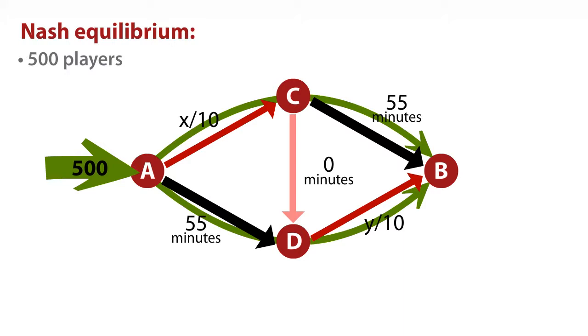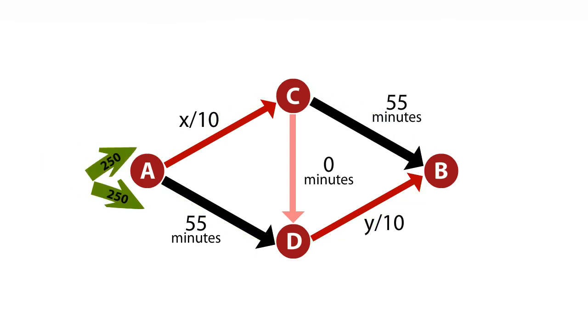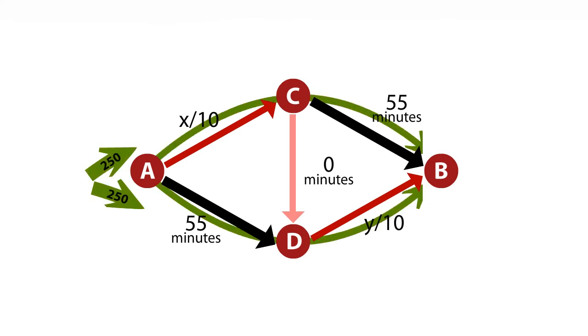The previous solution was 250 people in each of the two options, and they took 80 minutes, 25 minutes on the congestible part and 55 minutes on the fixed time highway for a total of 80 minutes.